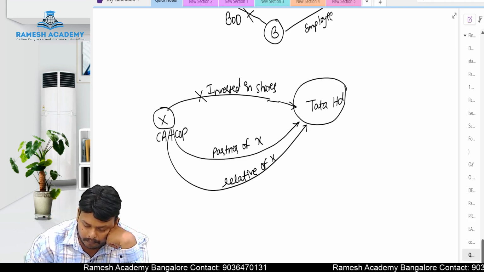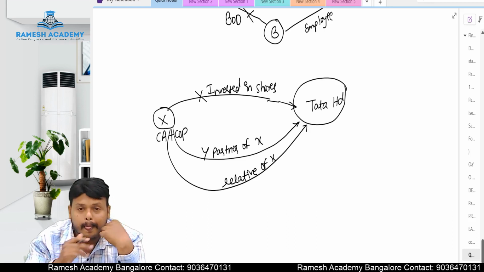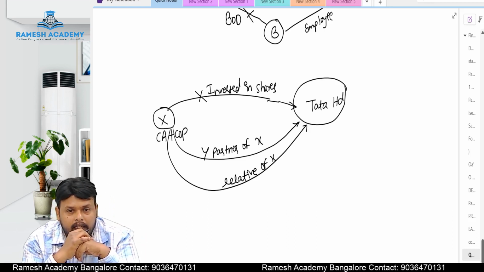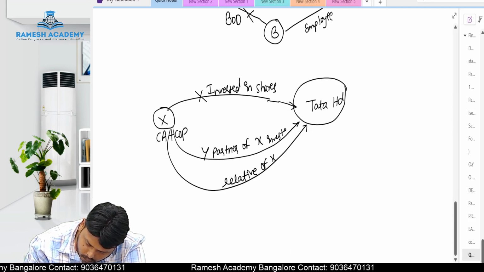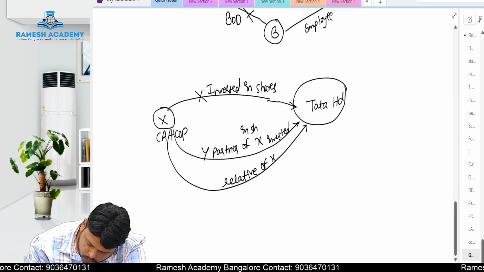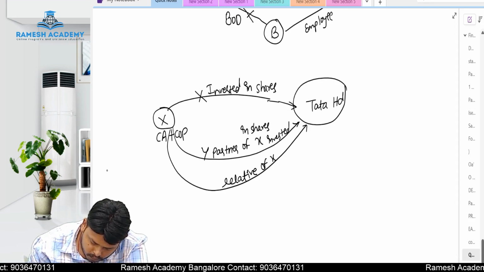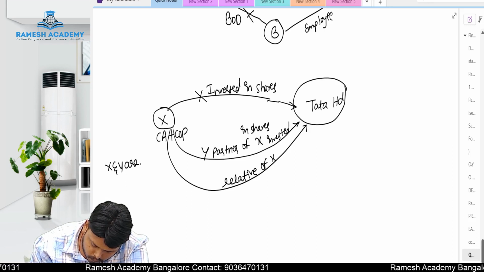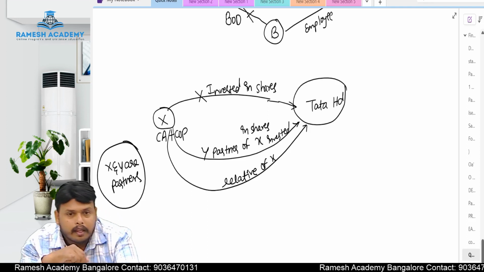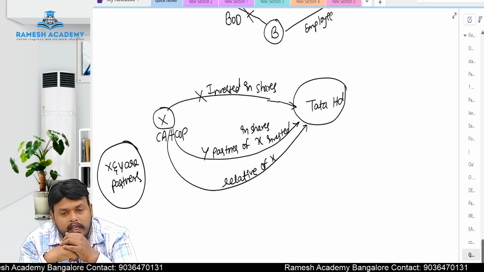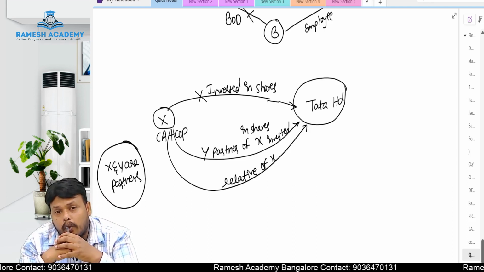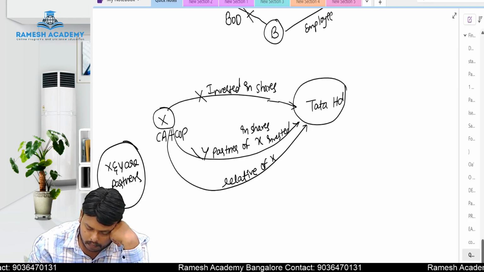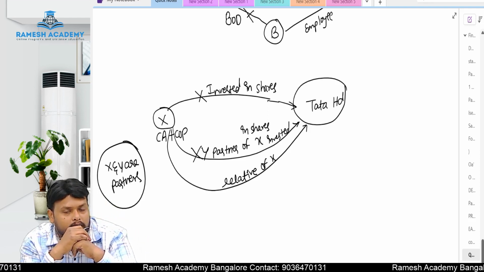Next, Y, partner of X, is also invested in shares. X and Y are partners. Y is a partner of X. He is also invested in the shares of Tata Limited. Whether this X will be eligible to act as an auditor? The answer is no. X is not eligible to act as an auditor in the case of Tata Limited.